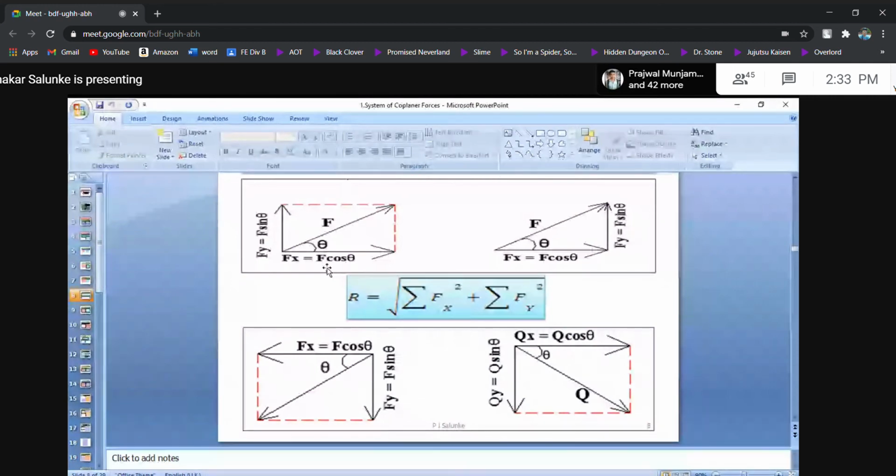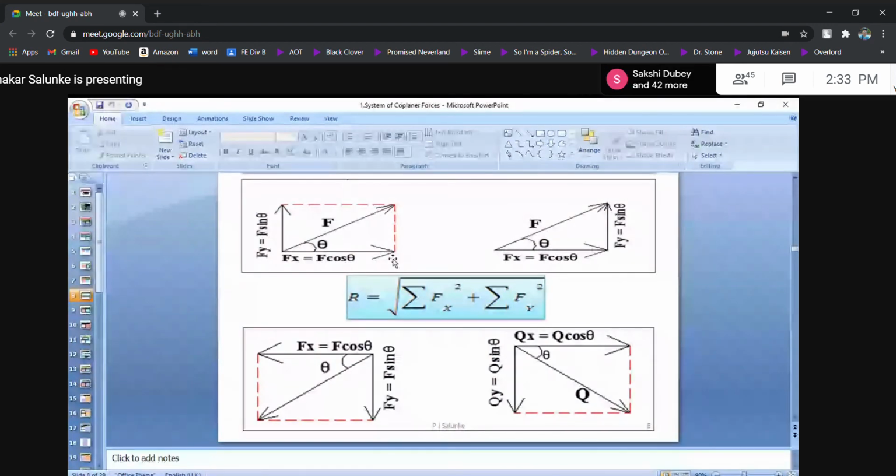So if I consider the diagonal as the force, this is the x-axis, this is the y-axis. Along the x-axis, the projected length you have to calculate from geometry. This is the origin, F is the total length, this is the vertical side which is the y component, and this is the horizontal side which is the x component.